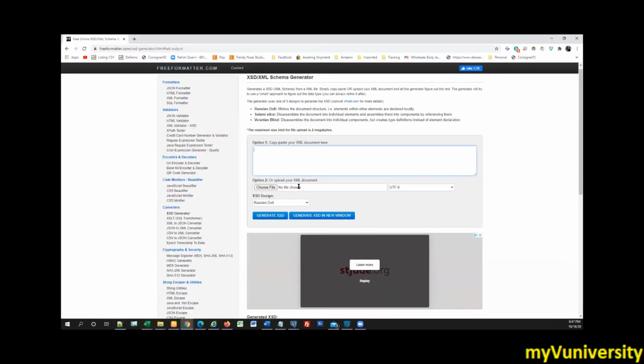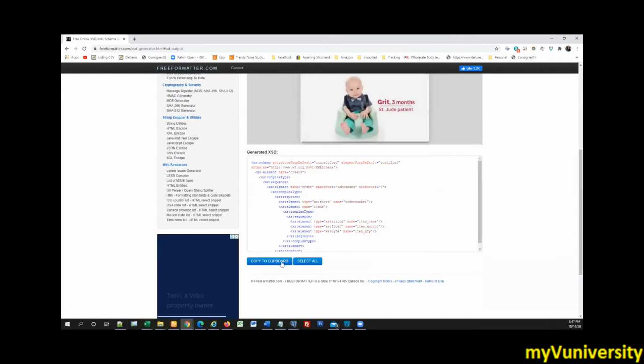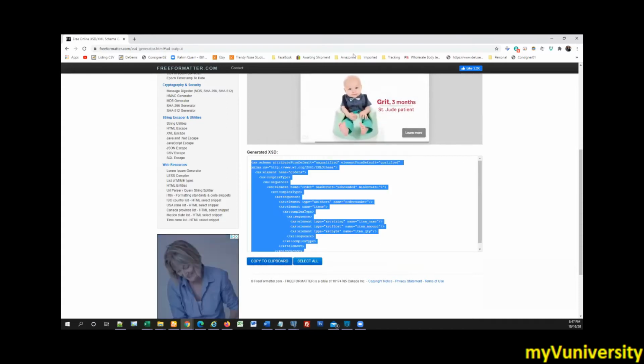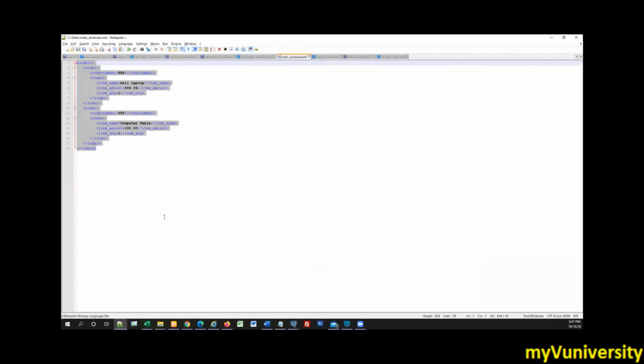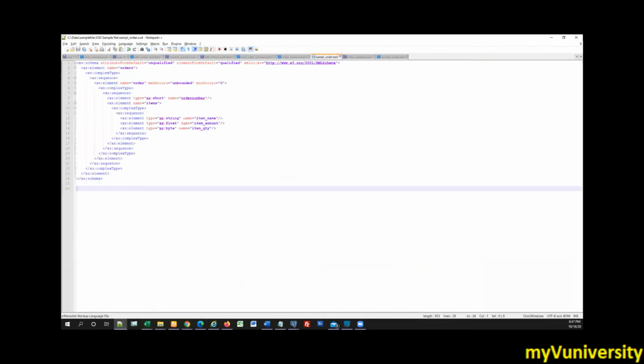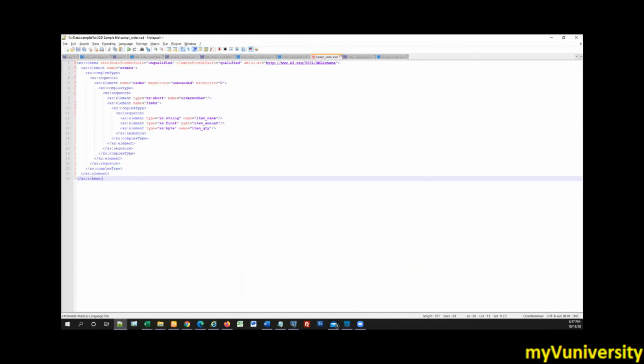Perfect. Then generate the XSD, copy it to the clipboard and replace it with that. This is our new one. Save it.